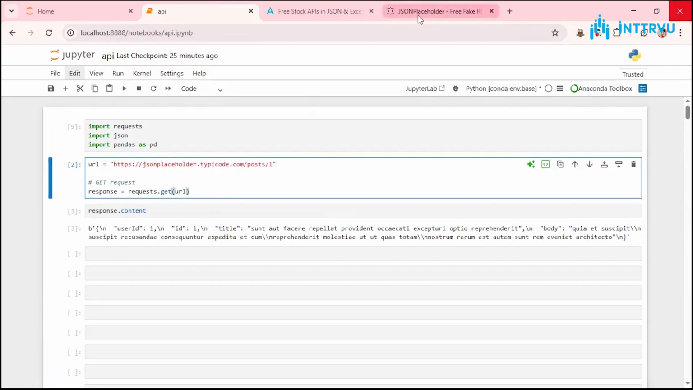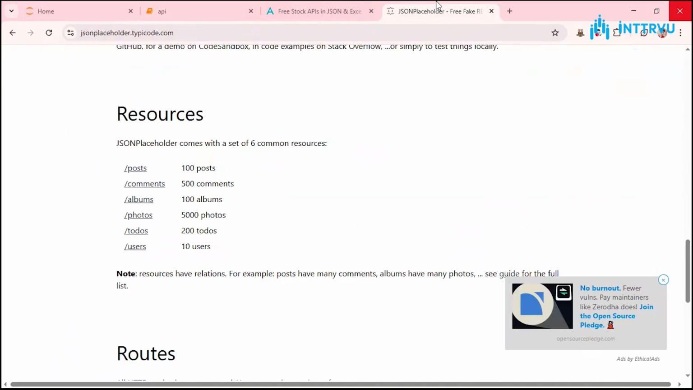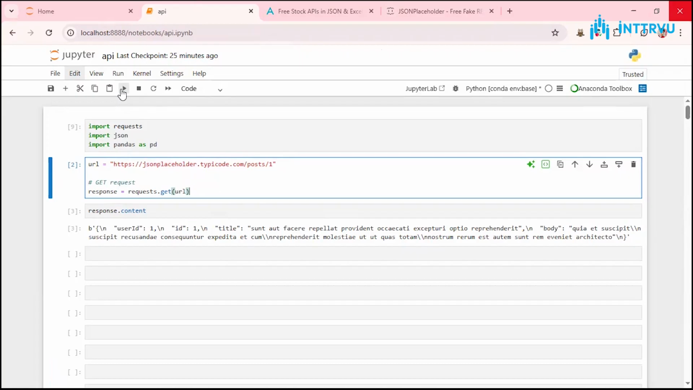So here what I've tried from this website, I've taken what they are calling posts and I'm fetching the first post. I'm going to put this URL and I'll say response is equal to requests.get(URL), and that is called a get request. So I'm sending a request to get some data, to fetch some data. Again, I'm going to this website, I'm seeing what all resources are available. It says there are resources called posts, comments, everything available. I'm fetching that data here.